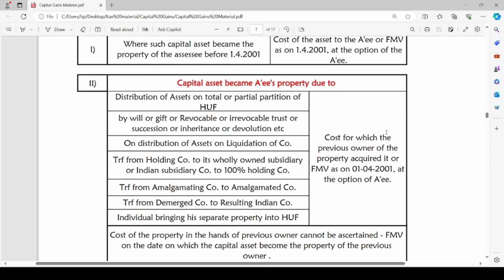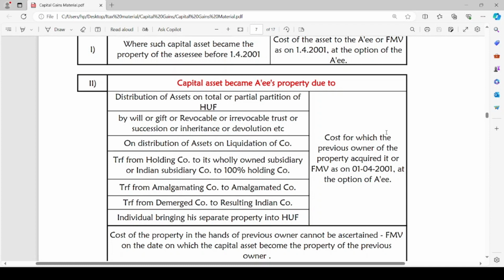If you can see the first point, distribution of assets on total or partial partition of HUF by will, gift or irrevocable trust; transfer from holding company to its subsidiary and subsidiary to holding; transfer from amalgamating company to amalgamated company or demerged company to resulting company. These are the cases which are not considered as transfer. But for the purpose of income tax, even if the transfer has not taken place, since the assessee is now possessing the property, in such cases, what will be the cost of acquisition for the assessee?